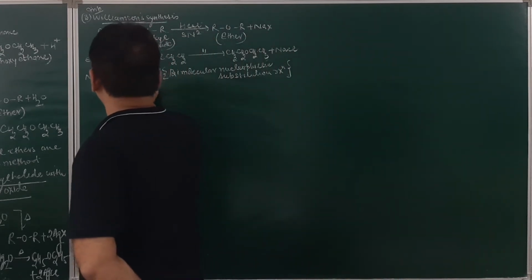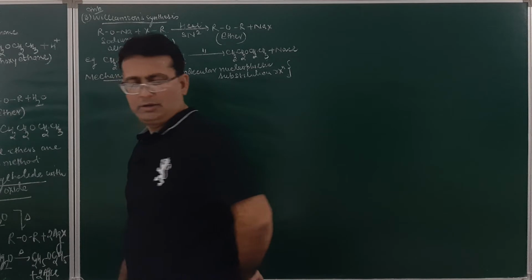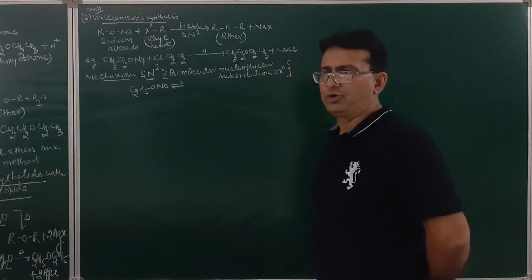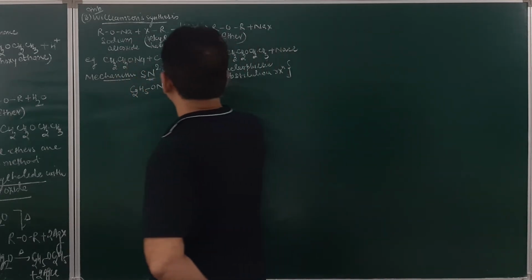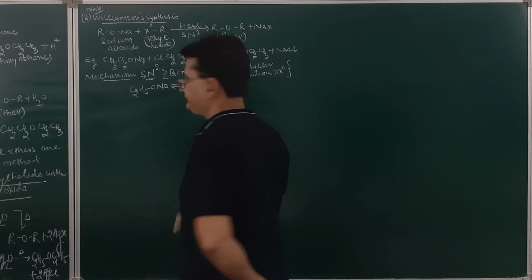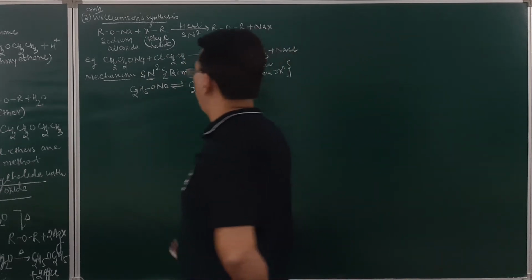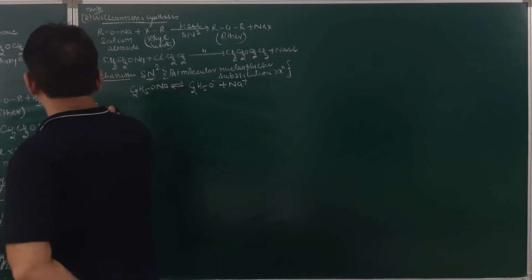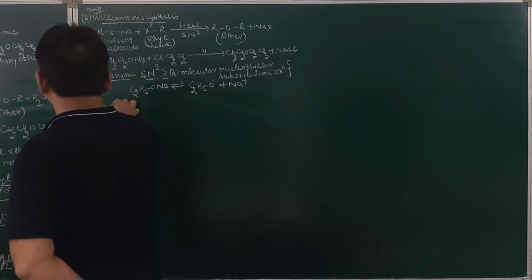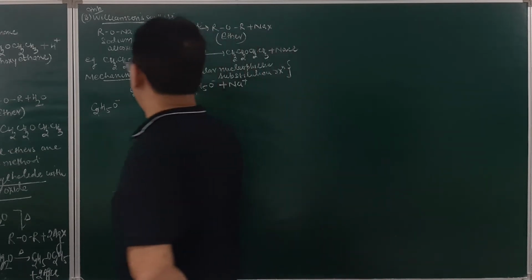If you take sodium ethoxide, it will dissociate to form the ethoxide ion and the sodium ion. Now, this ethoxide ion and ethyl iodide will react with each other.